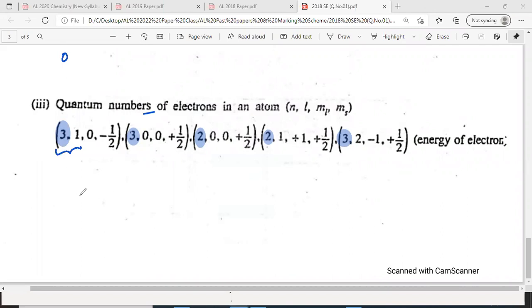So can you quickly write? 0, 1, 2 are S, P, D. These are the L values. Values of L: L equals 0 is the S subshell, 1 is the P subshell and 2 is the D subshell.